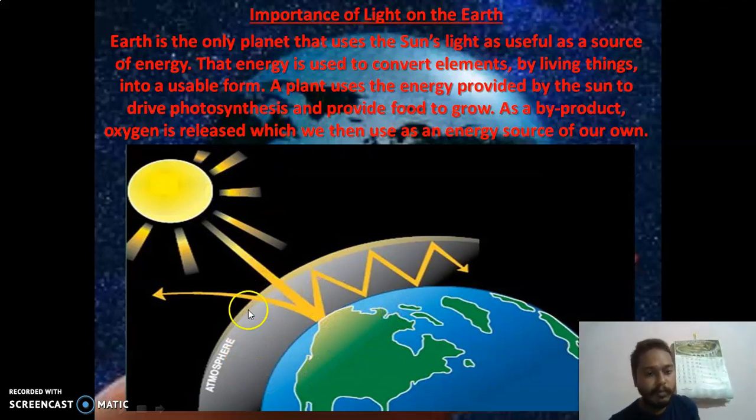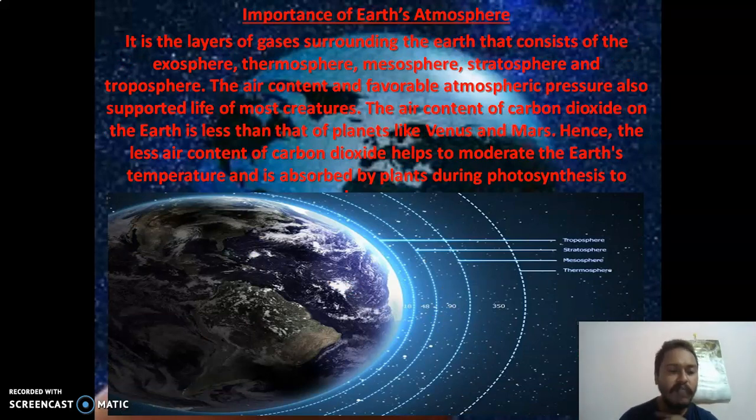In the atmosphere there are different layers which protect from the harmful rays. Earth is the only planet that uses sunlight as a source of energy. That energy is used by living things to convert elements into a usable form. A plant uses the energy provided by the sun to drive photosynthesis and provide food to grow. As a byproduct, oxygen is released, which we then use as an energy source of our own. So I hope you have understood. As distance is very important, the importance of light on Earth is also very important for the survival of life on Earth.